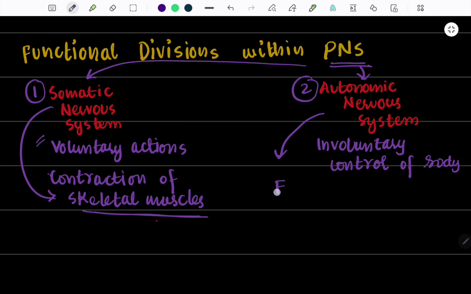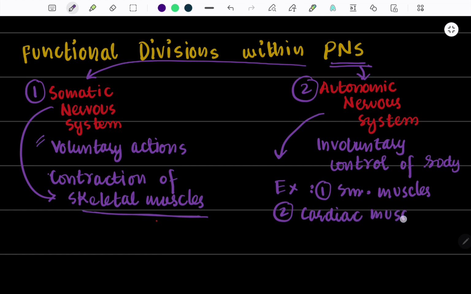So let me give you a few examples of the autonomic nervous system to make it understandable to you guys. It controls the visceral smooth muscles, the smooth muscles present in the visceral region of the body. Secondly, cardiac muscles. We all know that cardiac and smooth muscles are involuntary in their actions, which means we have no control over these two types of muscles. So obviously these are controlled by the autonomic nervous system. Moreover, vasculature is controlled by the autonomic nervous system.